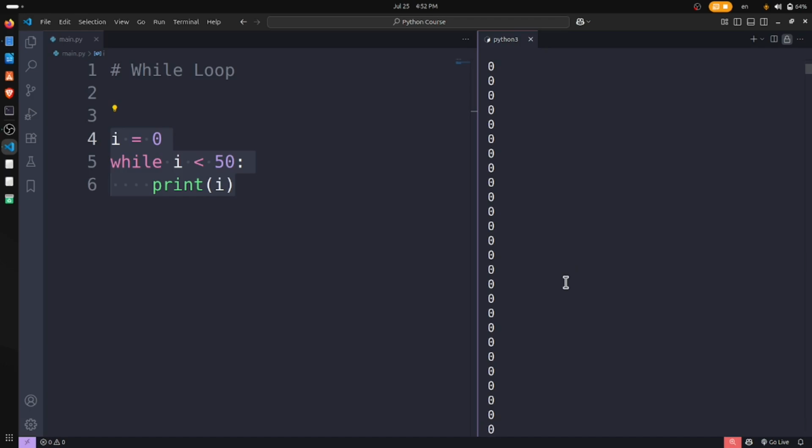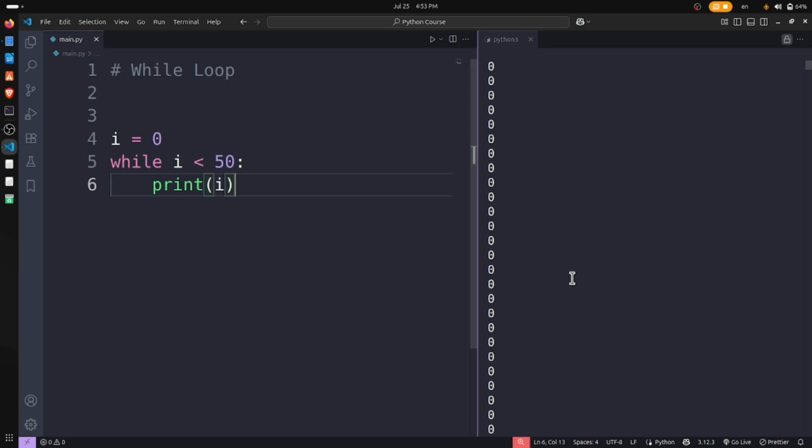Well, can you see this? It is printing 0 and it is still printing. It has not stopped. So why is it like this? Because it says while i, or 0, is lesser than 50, print this. It checks. Obviously 0 is lesser than 50. It prints. Again it checks. It loops like this.